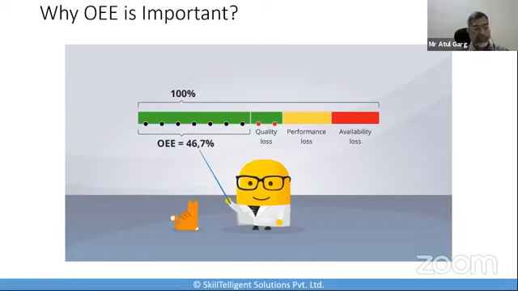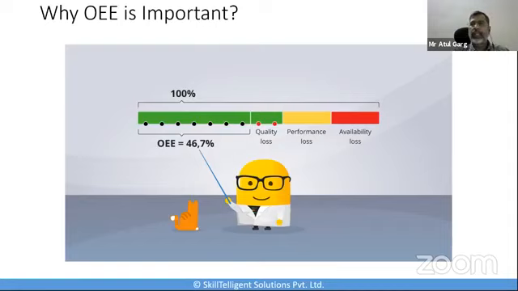Now, these alternatives always exist for you, but are they really cost effective? If I can take more juice out of my existing machine, then that is far more cost effective than taking any of these new alternatives. So that's another reason why we would like to have the OE.